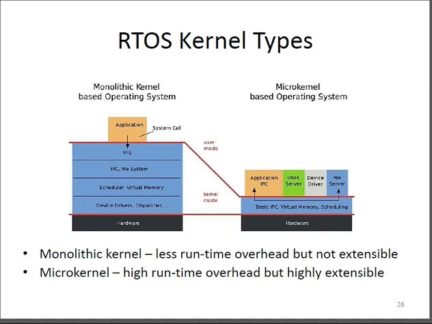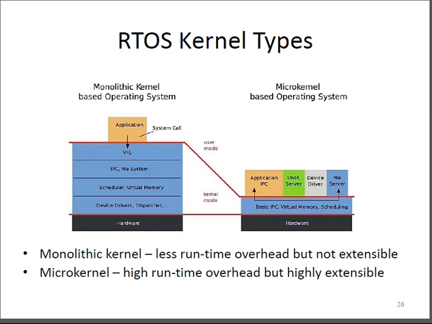When we talk about the monolithic kernel, here in the bottom side you can see that less runtime overhead is needed in the case of the monolithic kernel, but it is not extensible, whereas the microkernel has high runtime overhead but is highly extensible. Extensible means you can extend it by adding a number of additional functions.